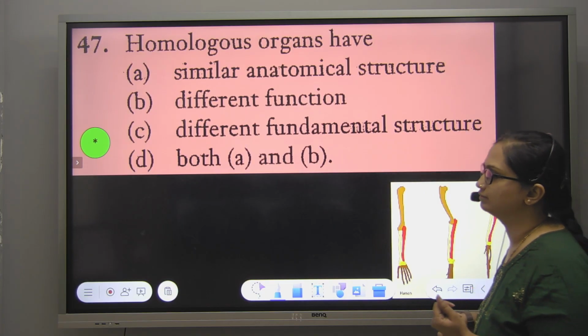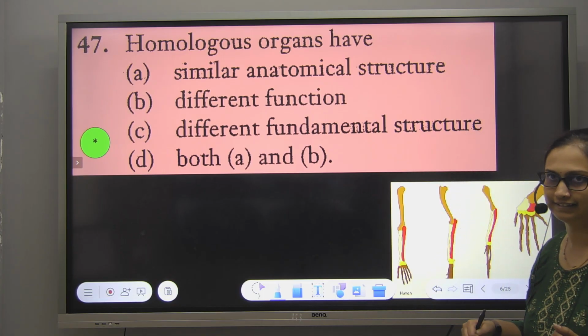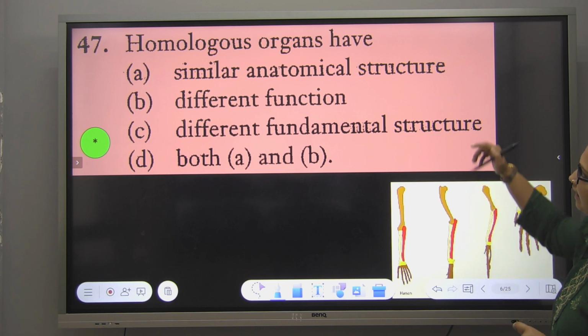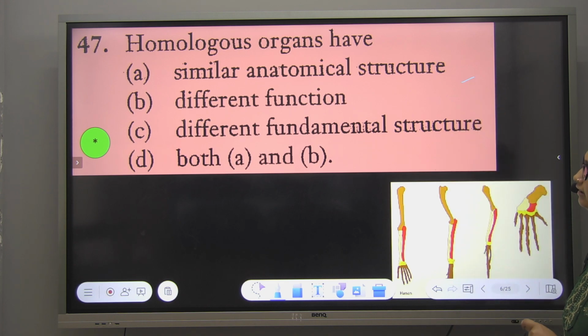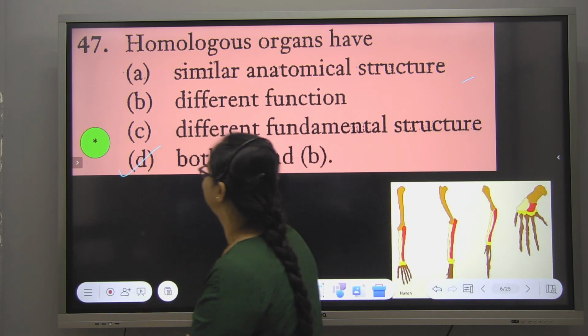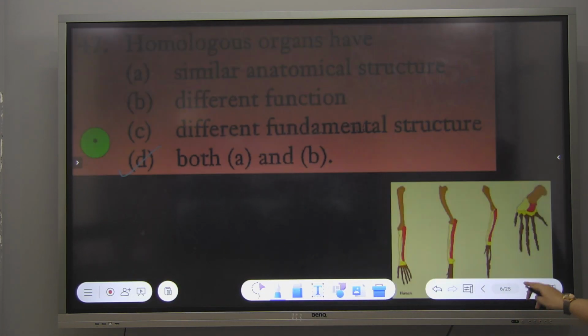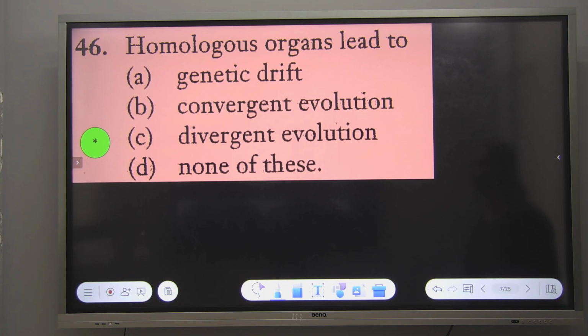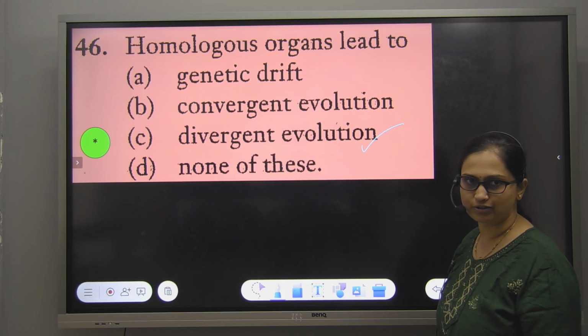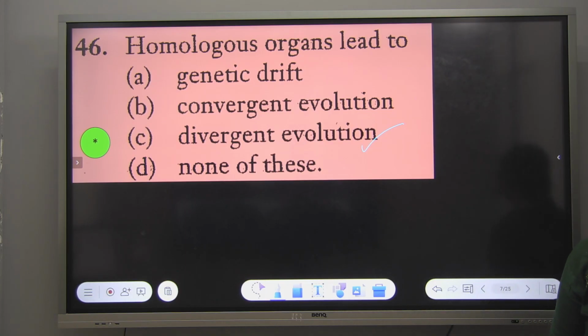Easy, come on, quick. Option D. Similar anatomical structure, different function. Okay, good job. Be careful. Option C. Everyone says option C. Divergent evolution. Yes, ma'am. Okay, fine.